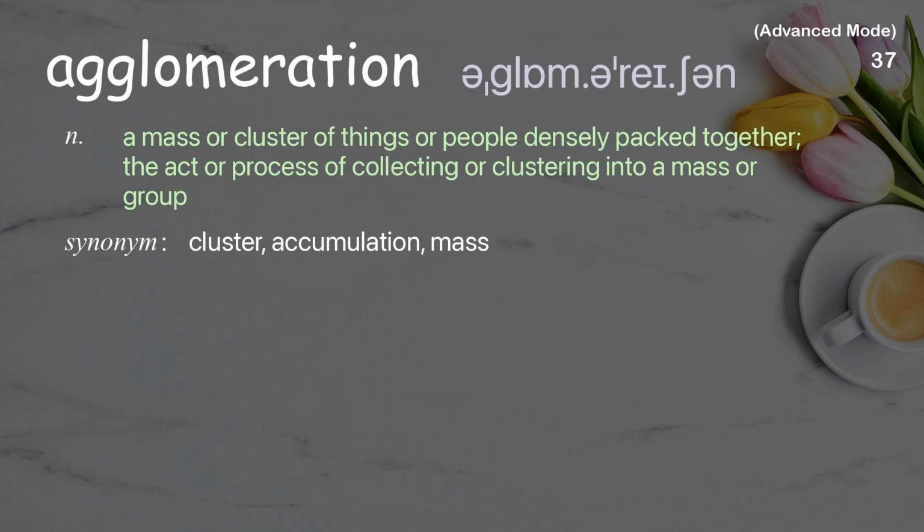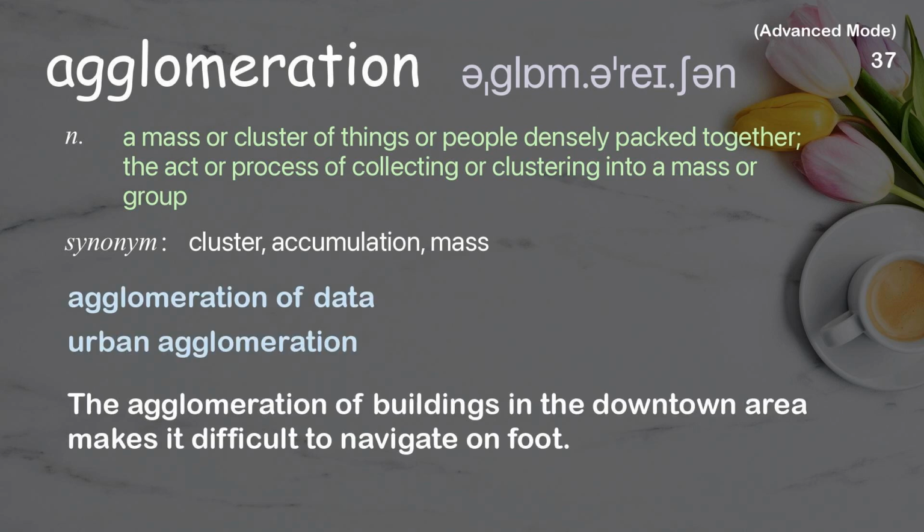Agglomeration. A mass or cluster of things or people densely packed together. The act or process of collecting or clustering into a mass or group. Examples: Agglomeration of data. Urban agglomeration. The agglomeration of buildings in the downtown area makes it difficult to navigate on foot.